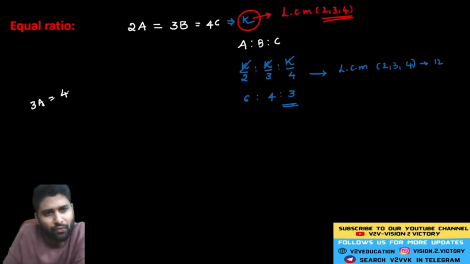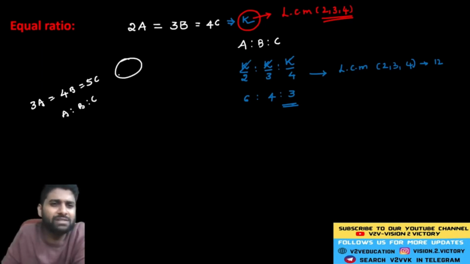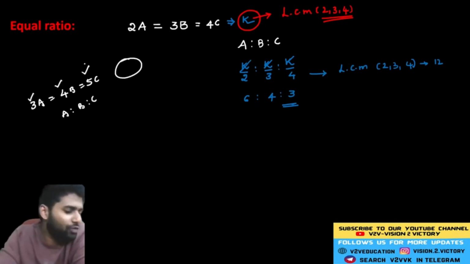3A is equal to 4B is equal to 5C. Sir, I don't want any calculation here. Simply assume one K value. What is the K value here? So lowest means the least common multiple of 3, 4, 5. What is the LCM of 3, 4, 5 here? So exactly equal to 60 units.